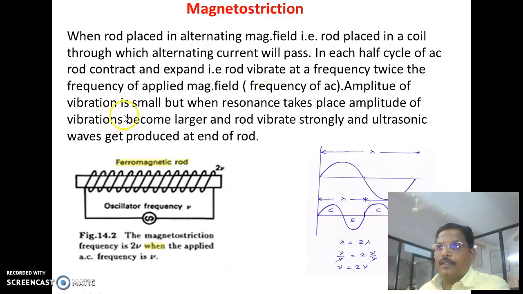The amplitude of the vibration is small, but when resonance takes place, that is, when the frequency of the applied magnetic field, the frequency of the AC, equals the natural frequency of the rod, the amplitude of vibrations becomes larger and the rod vibrates strongly, and ultrasonic waves are produced at the ends of the rod.